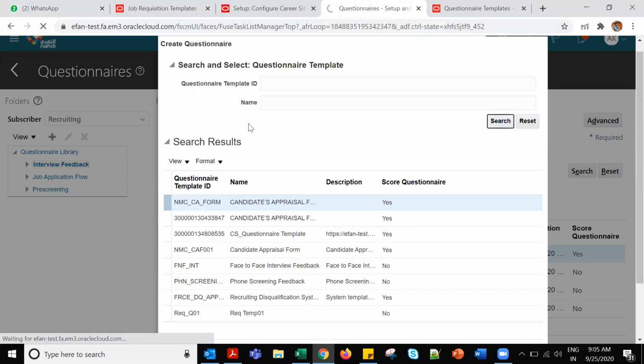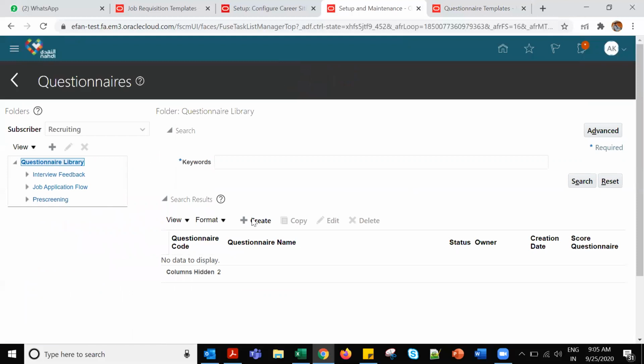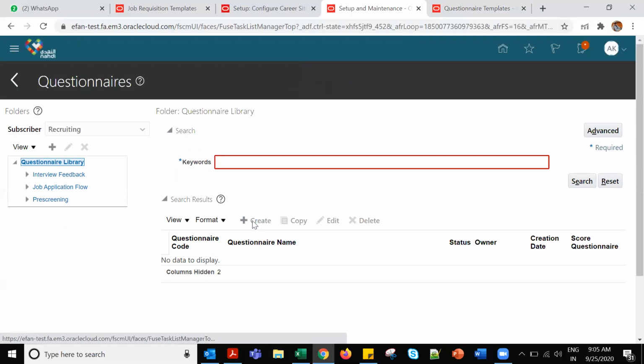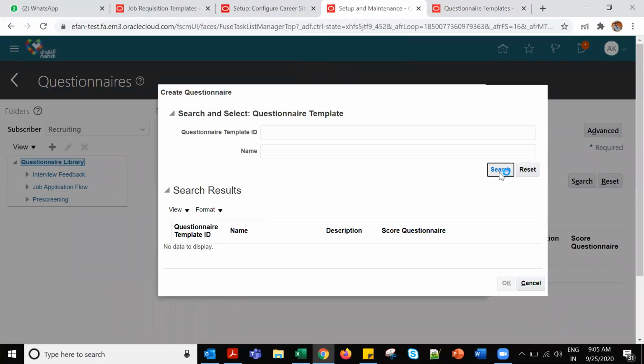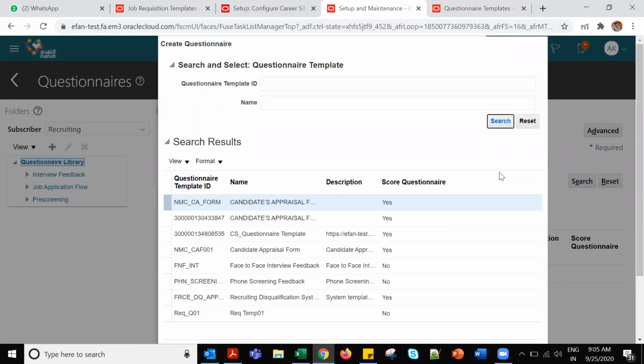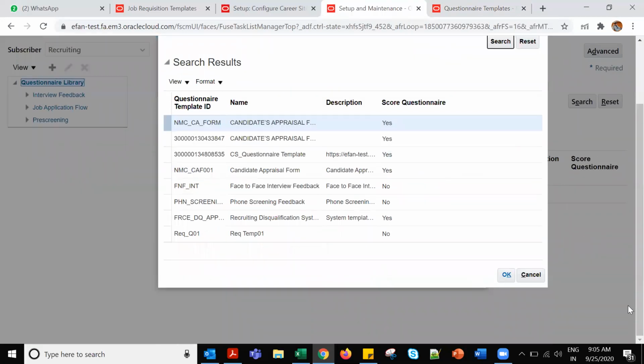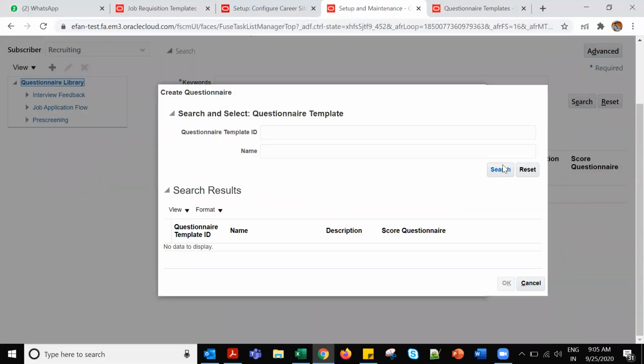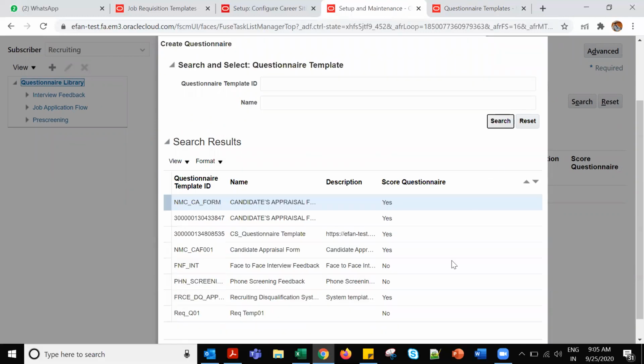Let me reload the page. Maybe the CS questionnaire template came. You saw? Didn't see it.